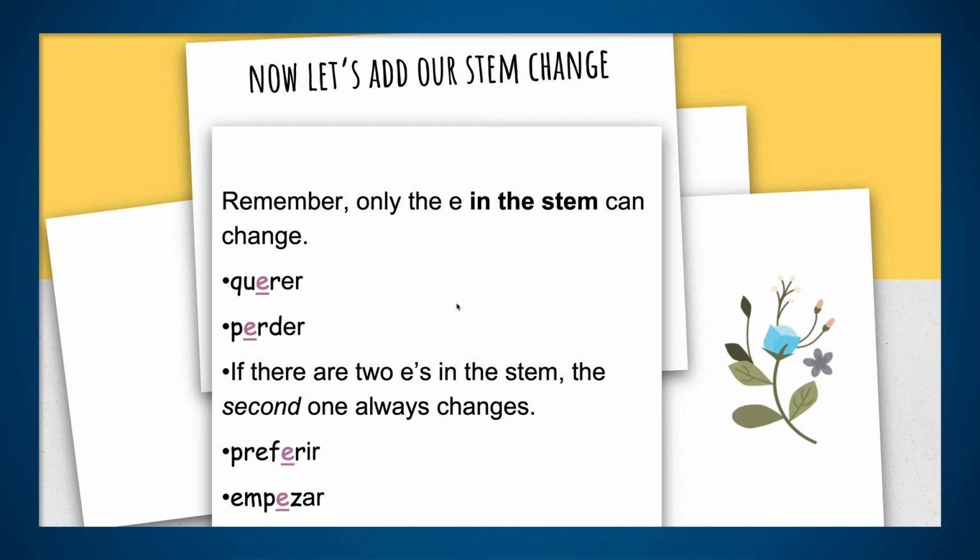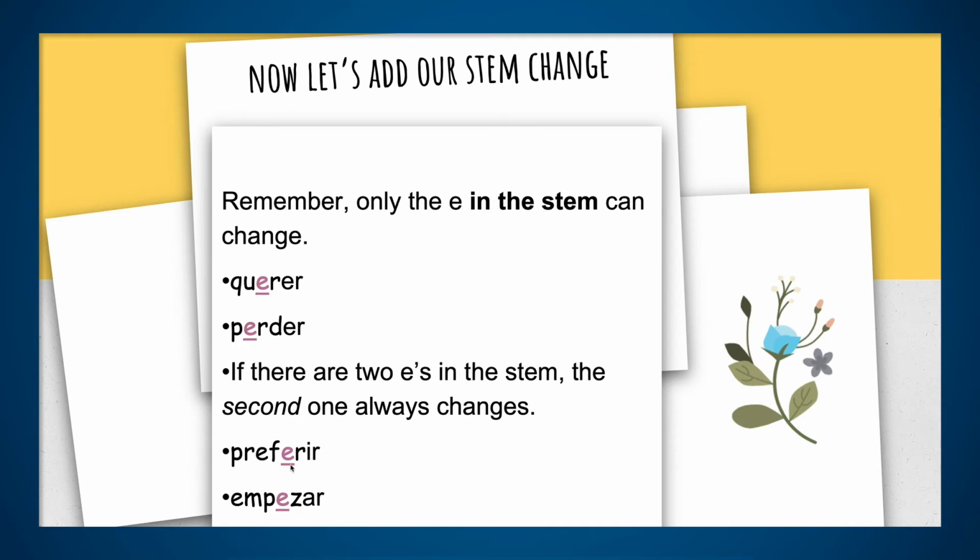Okay, let's add another verb that has other patterns. We got the E and the stem can change, like querer is to want, and then perder is to lose. Notice that you're going to say then what? Pierdo, pierdes, pierde, perdemos, pierden. If there are two E's in the stem, the second one always changes.